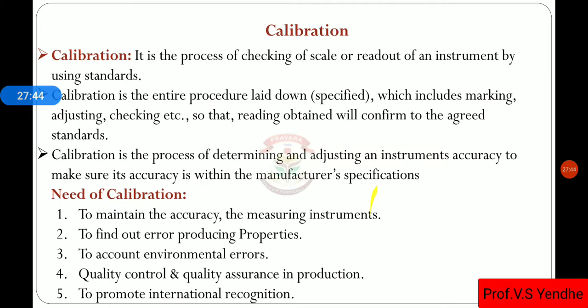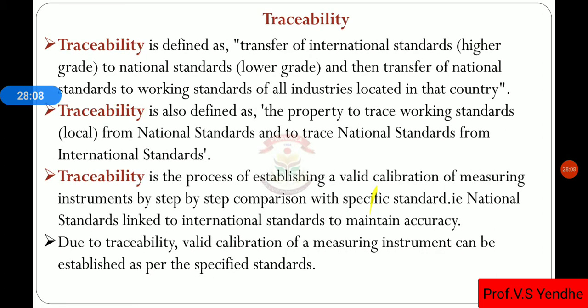So then there is the need for calibration. The first is to maintain the accuracy of the measuring instruments, to find out the errors, to account for the environmental errors, quality control and quality assurance in production, and to promote international recognition. Then traceability. Traceability is the transfer of international standards, higher grade standards, to the national standards, then national standards to the working standards of all the industries located in the country.